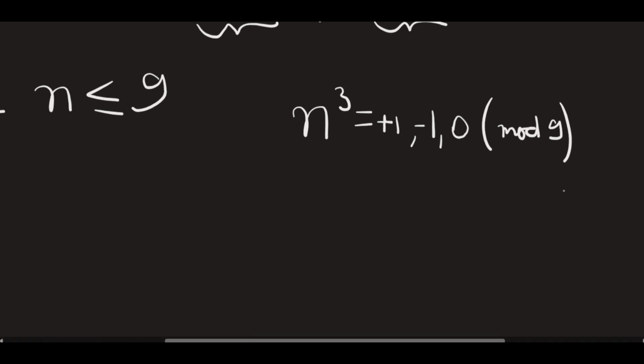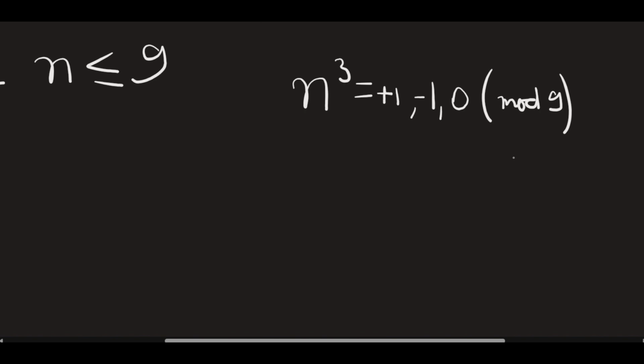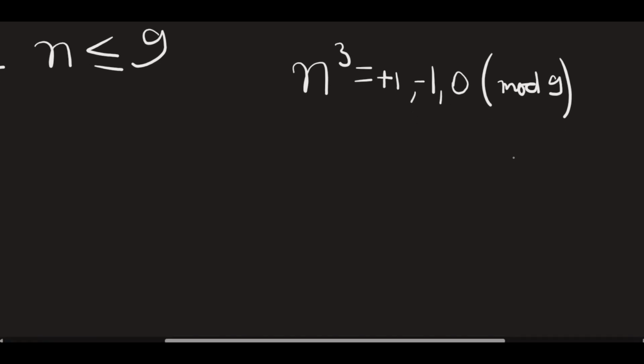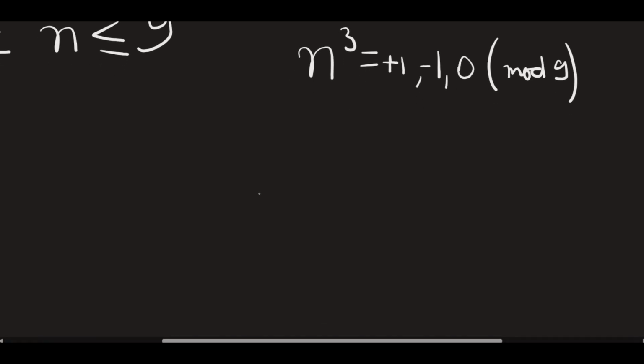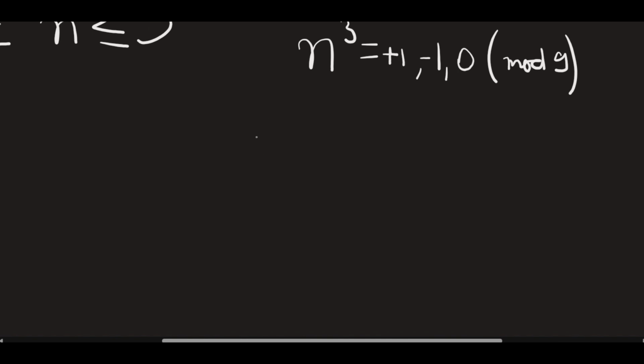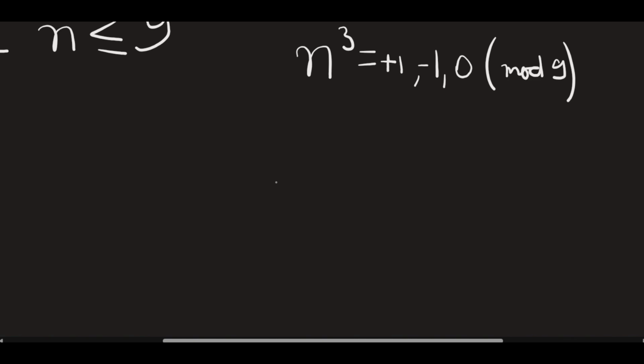Well, let's just see. This is kind of a notation you might not know. You might not know what is modular arithmetic. That's perfectly fine. It just means that when you divide n cubed by 9, the possible remainders are 1, minus 1, and 0 only. Let's see it through an example. Let's consider any cube of an integer. Let's say 2. 2 cubed, that is 8. That is minus 1 mod 9. But just like that, you can consider anything. So this thing is indeed true, and you can prove it because